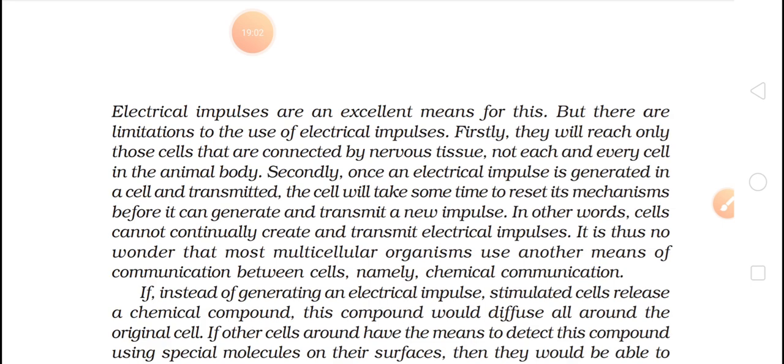Understood? First transmission how we will do? By nerves. That is from the nerves the message will be transported, the reflex arc which we saw. And this reflex arc will transmit. But second communication is your chemical communication, where the nerves are not present. Through chemical reactions, this message will be sent.